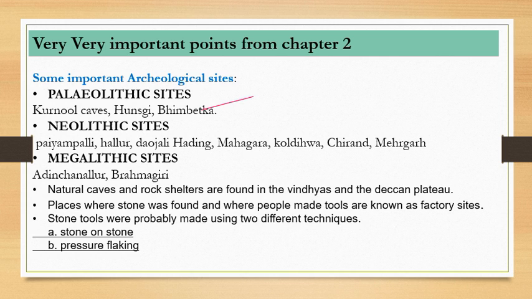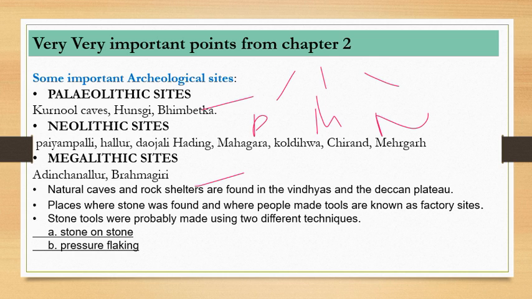Paleolithic means the period which was initially there, like the oldest Stone Age. The Stone Age has been divided into three parts. The first one is Paleolithic, the second one is Mesolithic, and the third one is Neolithic. Here Mesolithic is not mentioned, but megalithic is mentioned. I will tell you what is meant by a Mesolithic site, or what the Mesolithic period is.